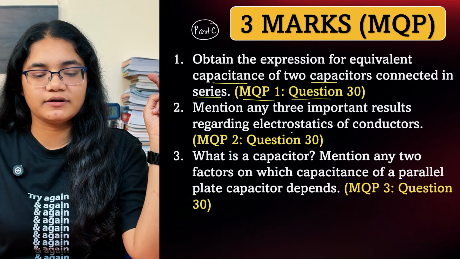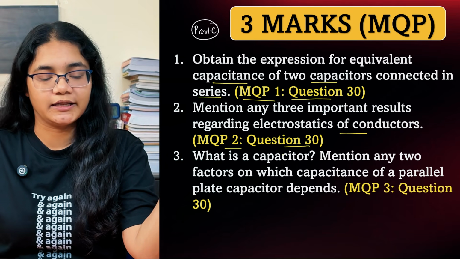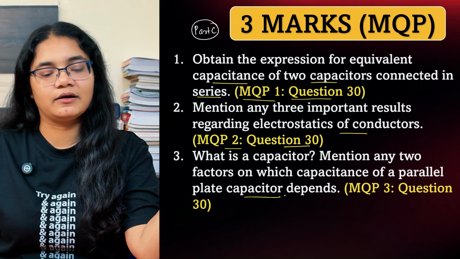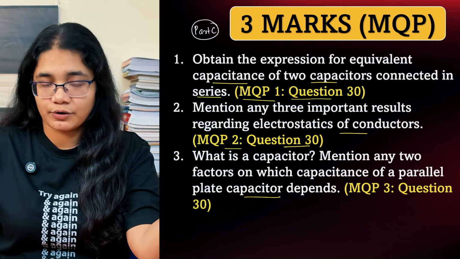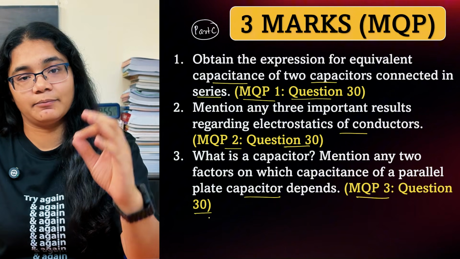Mention any 3 important results regarding the electrostatics of conductors. This is model question paper 2, question number 30. Next, what is a capacitor, and mention any 2 factors on which the capacitance of a parallel plate capacitor depends. This question I have already discussed. You can see it is also included in question number 30 of model question paper 3.